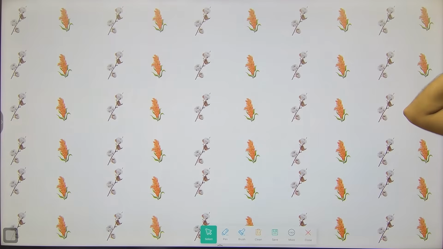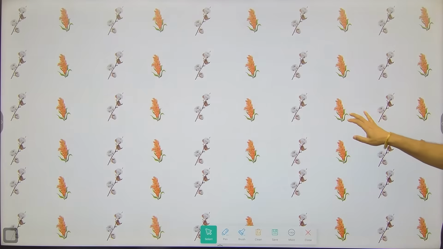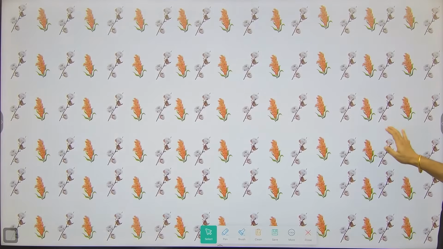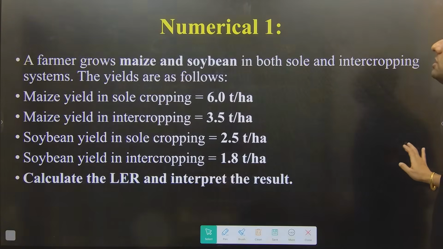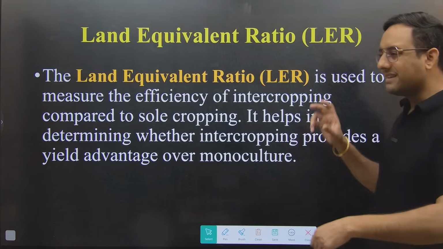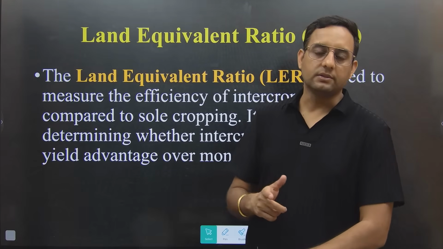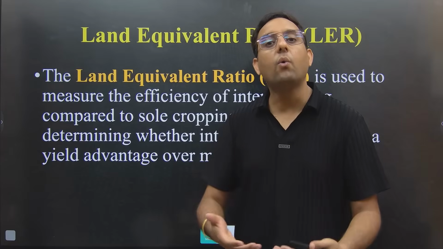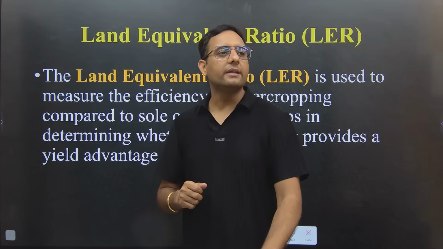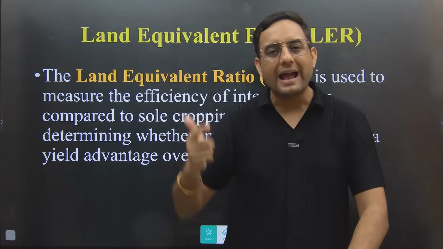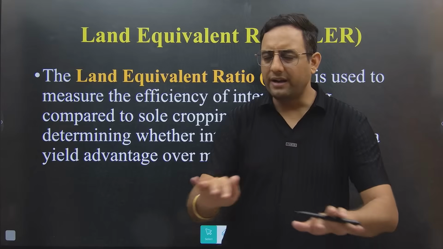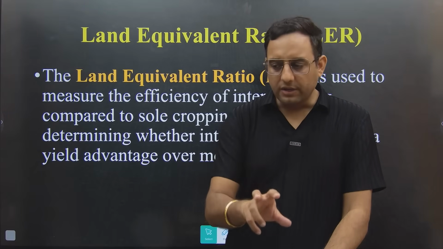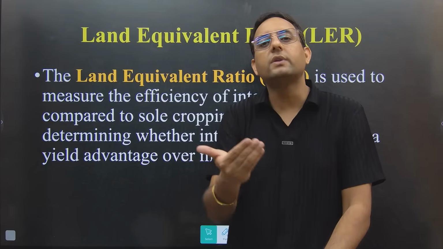If you want to grow two crops at the same time, which series will you adopt? This one, replacement series, or this one, which is known as additive series? Obviously you will say, sir, additive series. So there are two series in case of intercropping: one is additive series, one is replacement series. But is that additive or replacement series beneficial for me or not? How will I understand this? We can understand this by calculating LER, land equivalent ratio. Land equivalent ratio is simply the ratio which will tell you the efficiency of the intercropping system.